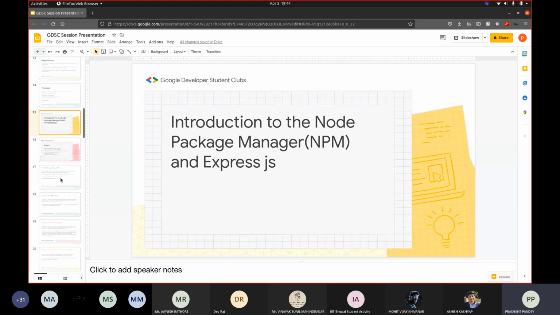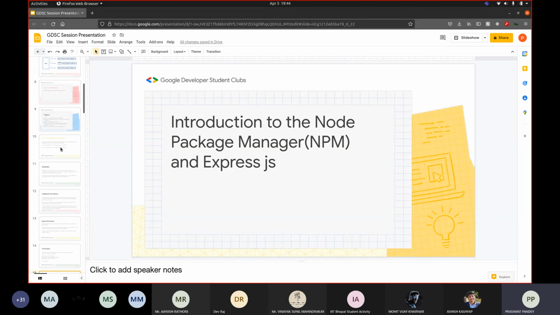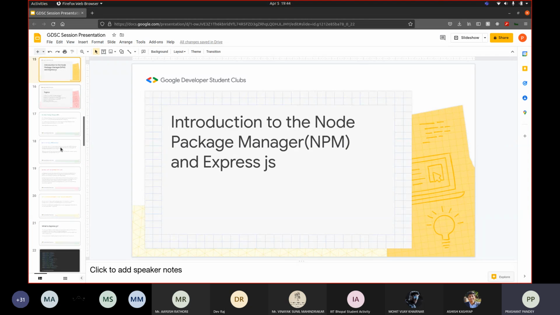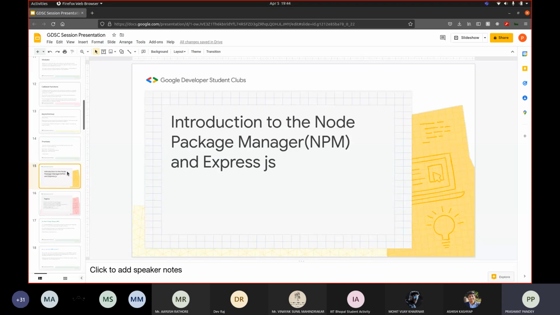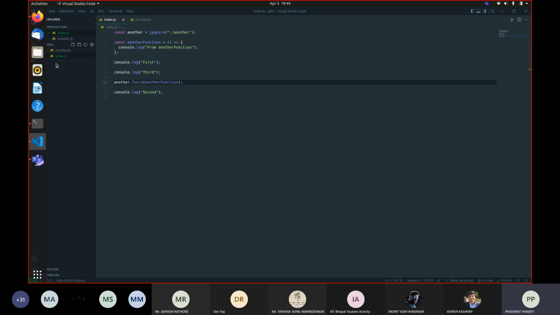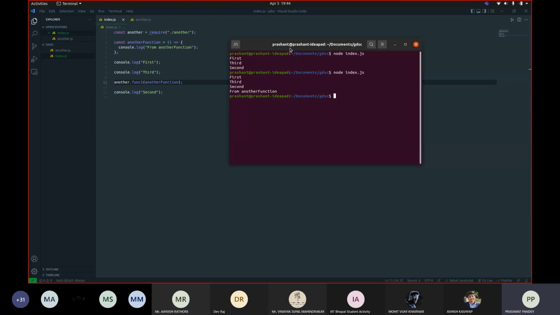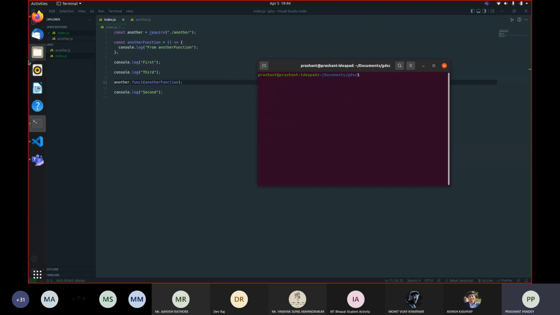Now we'll be having a short introduction to Node, npm and ExpressJs. Till now we had been running code using only pure Node, and we haven't used any external libraries. All we did was create these two files, and we used the Node command in order to run JavaScript code.